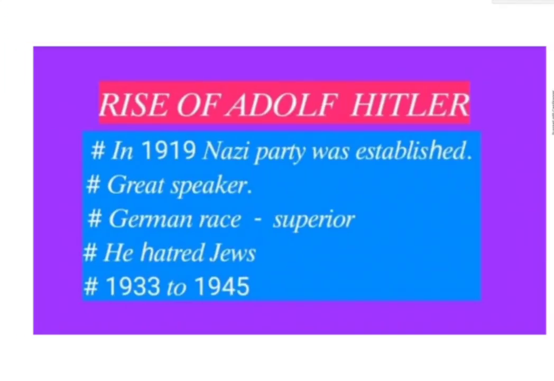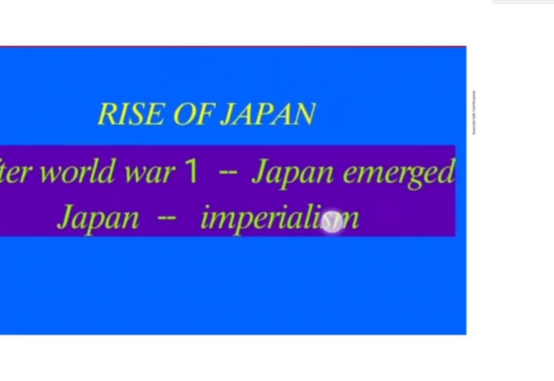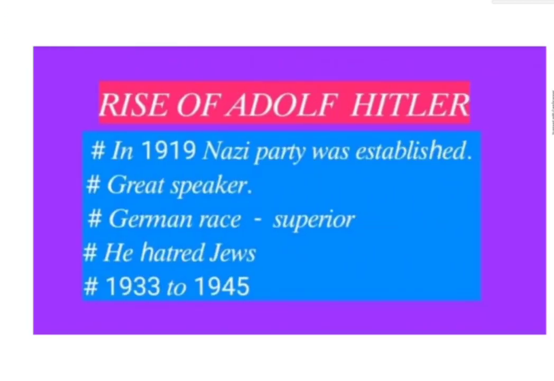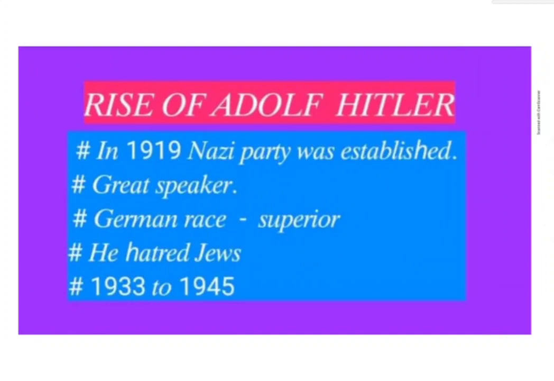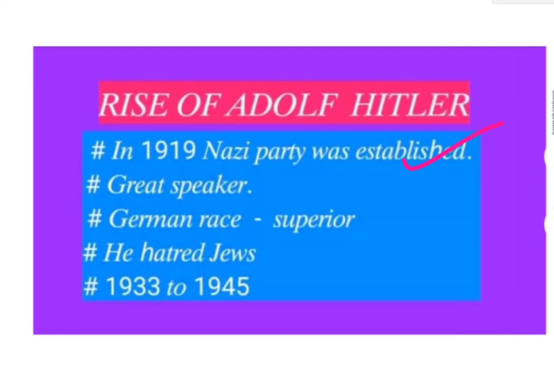When did he come into power? 1933 to 1945. Just before, I told you that in 1919 the Nazi Party, the National Socialist Party, was established. I told you he was a great orator.